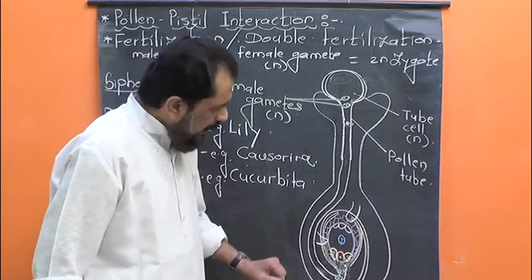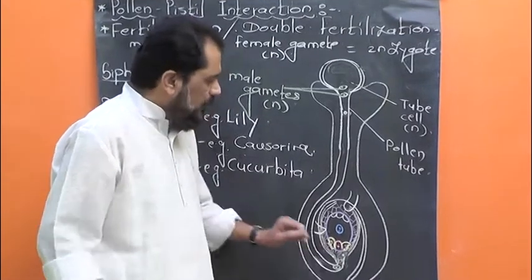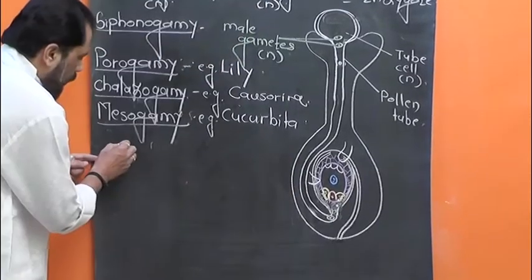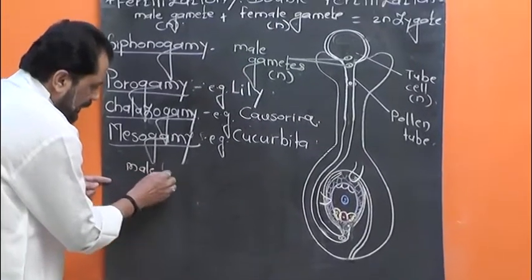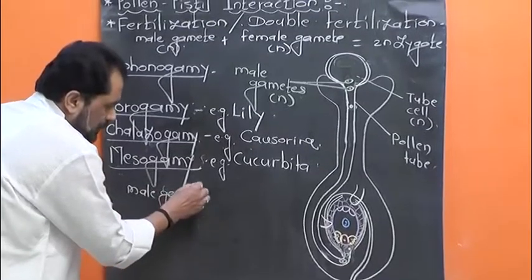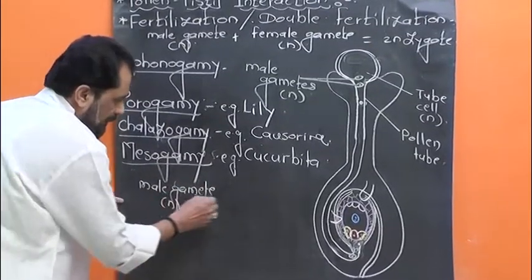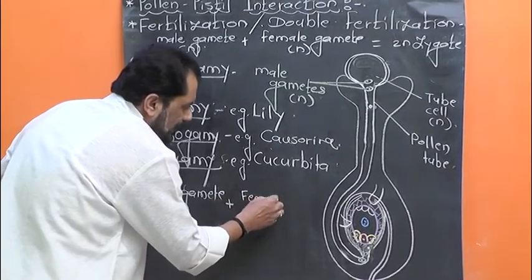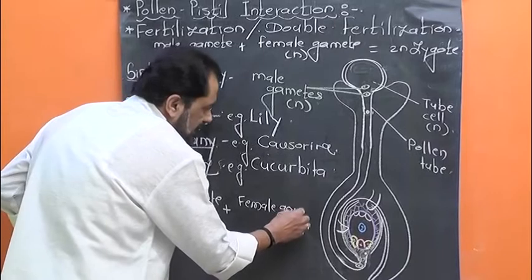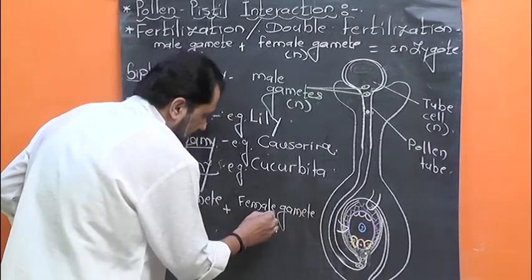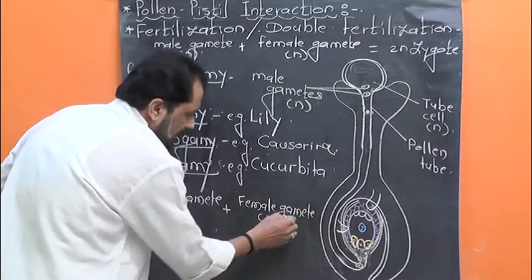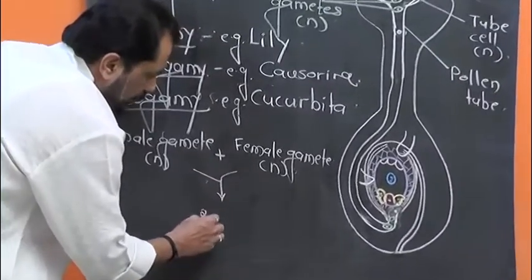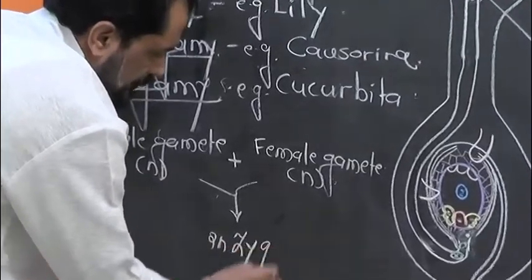The tube nucleus and two haploid male gametes are free near the egg apparatus. Now, out of these two haploid male gametes, listen carefully, one haploid male gamete fuses with the haploid female gamete, that is the egg cell, to form a diploid zygote.